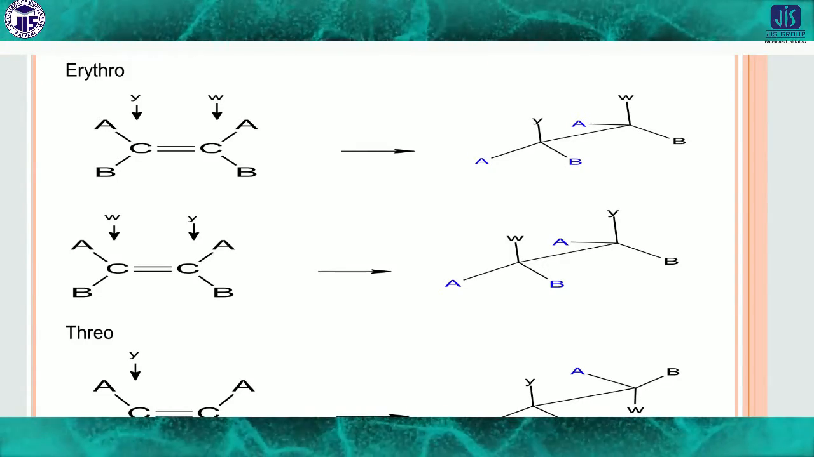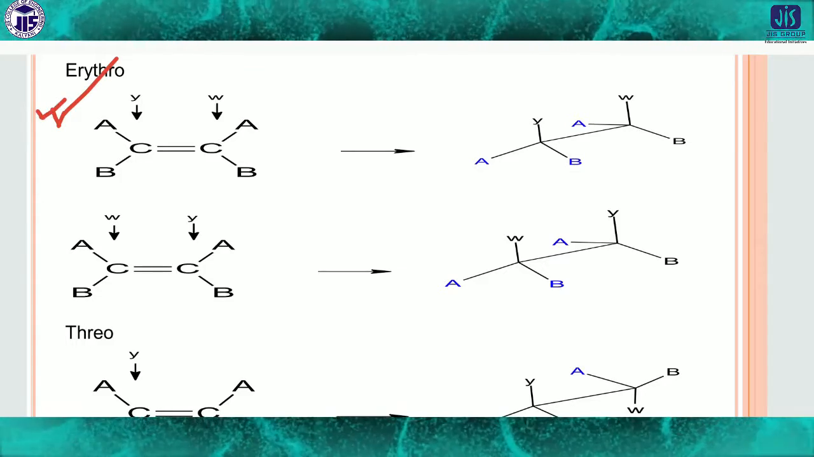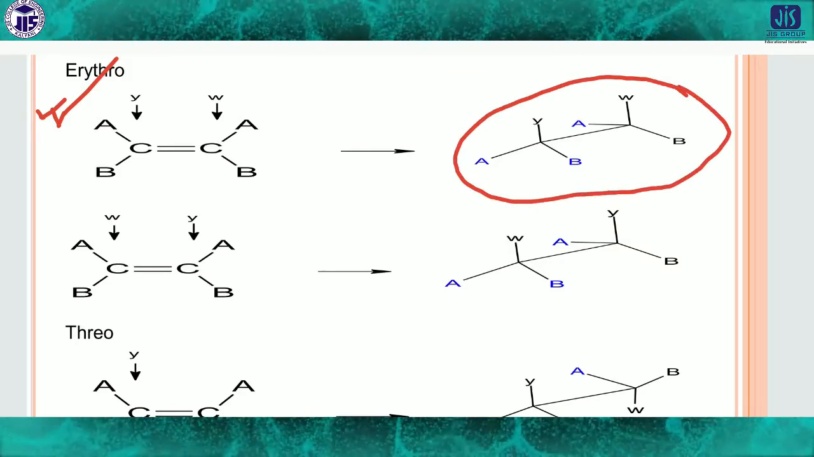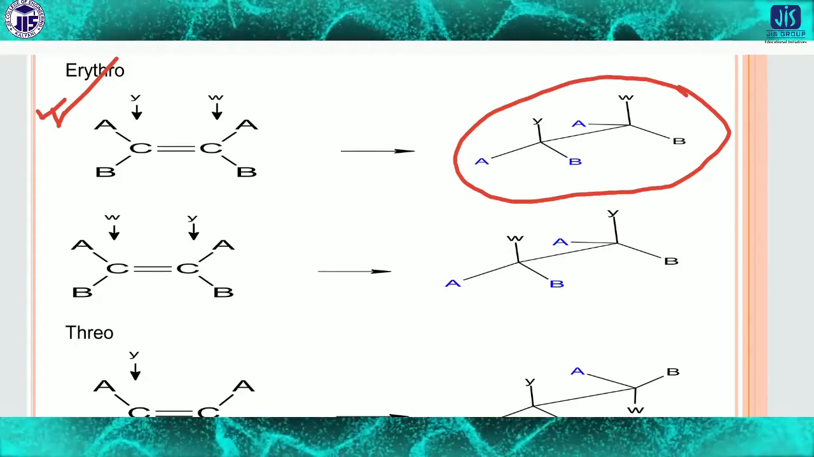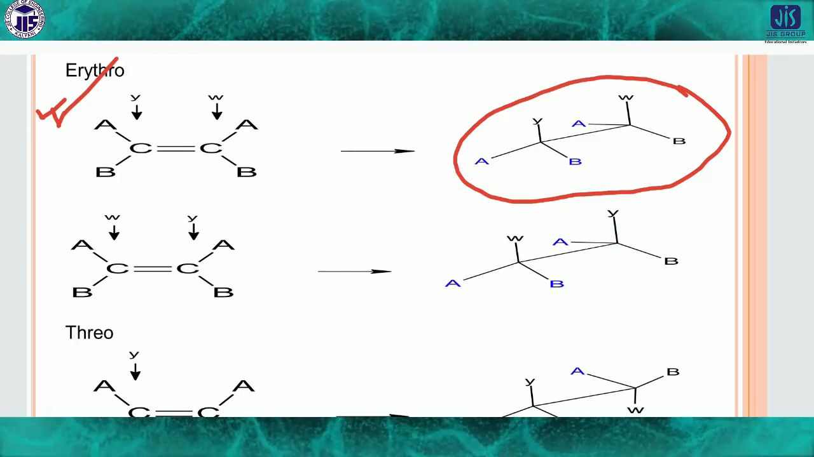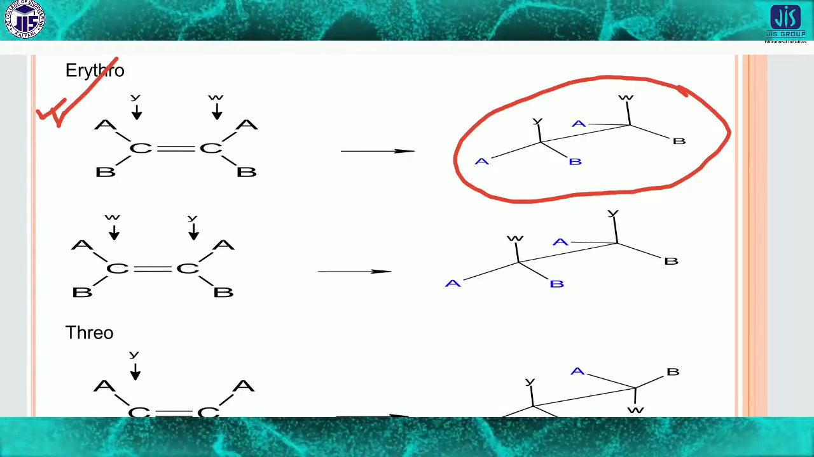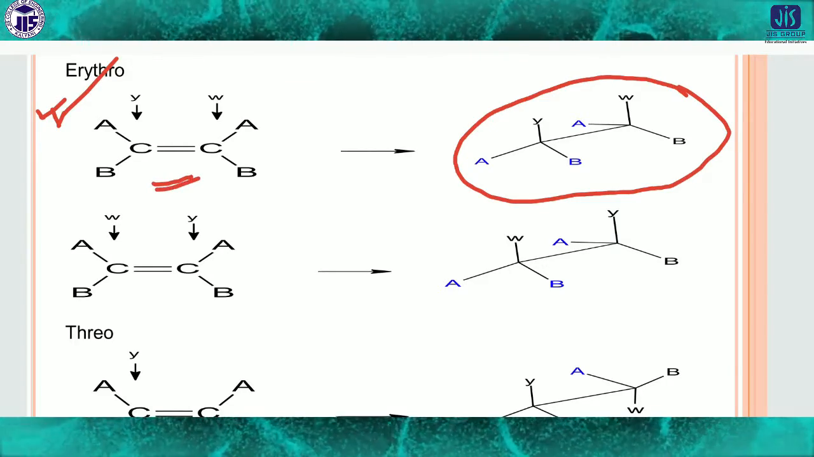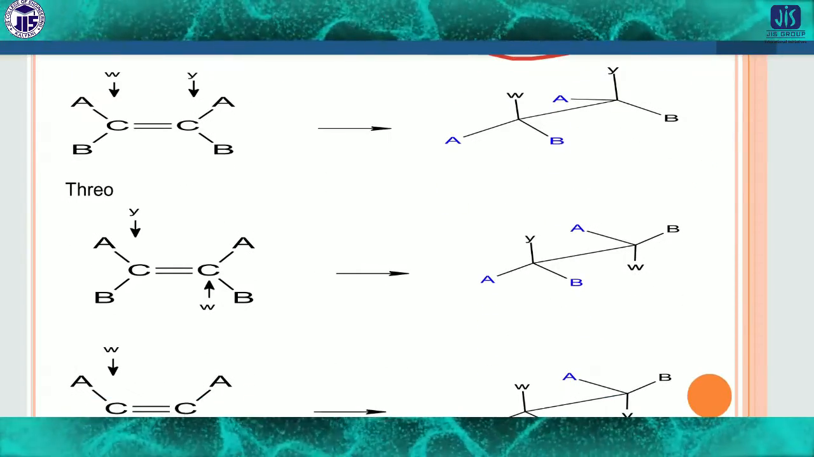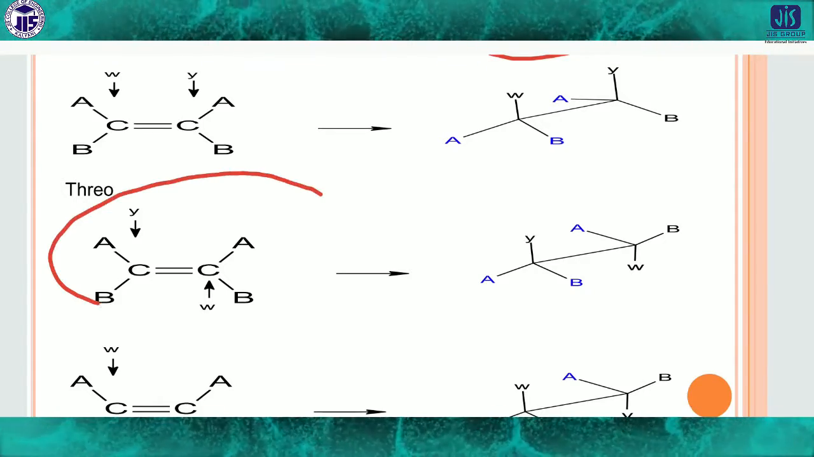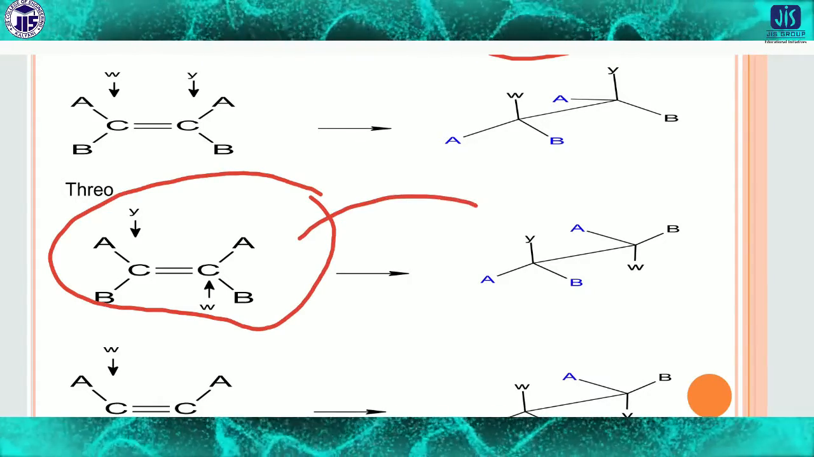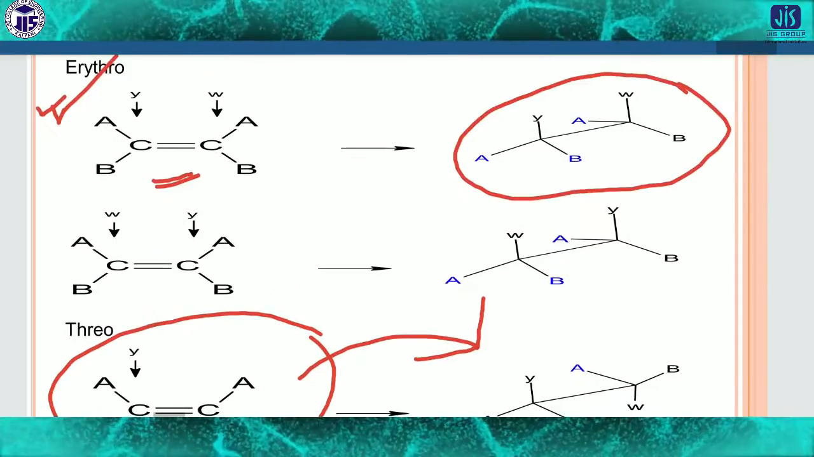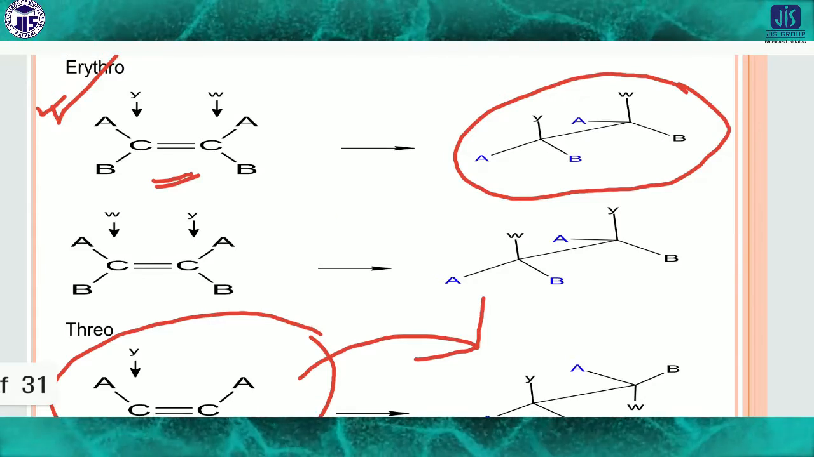If it is erythro, then it will be the same side. If the addition occurs on the same side, then the product will be like this. So look here, the cation and anion attach to the two carbons; if they attach from the same side, this is called erythro. If they attach from different sides, then it is called threo. Threo will form this kind of product, and obviously erythro will form this kind of product. So there will be some different products.